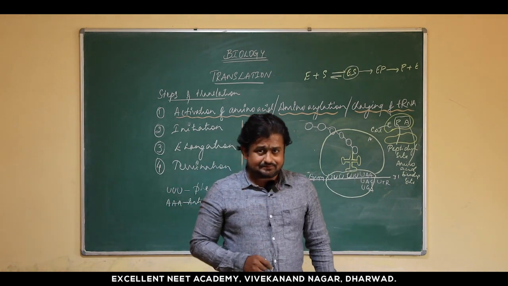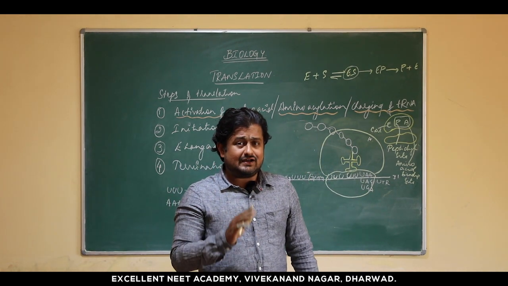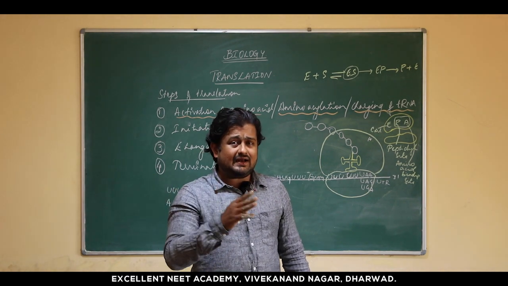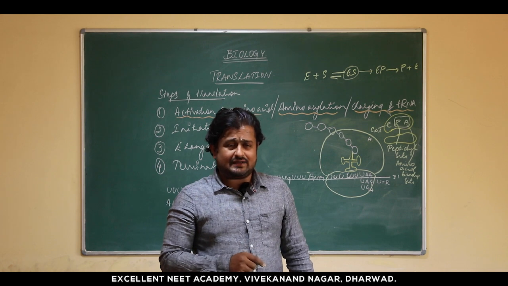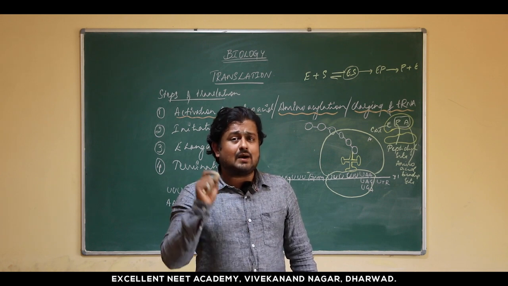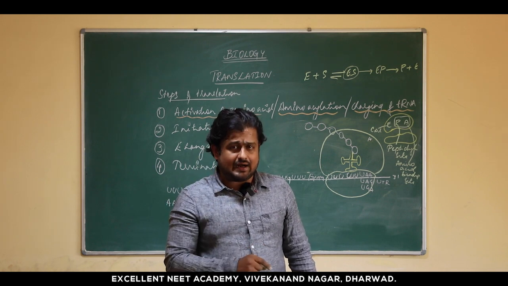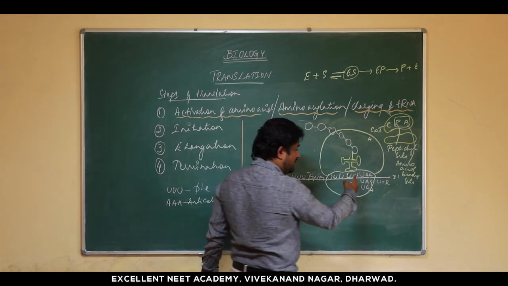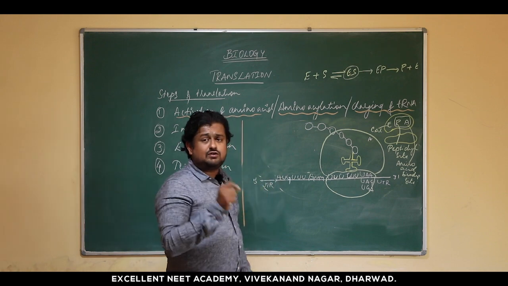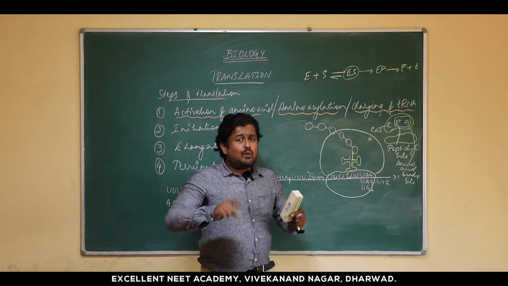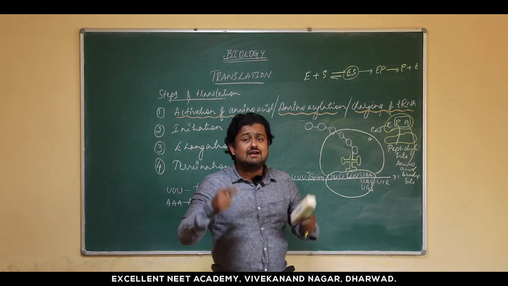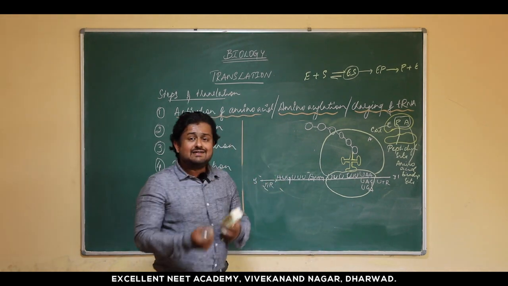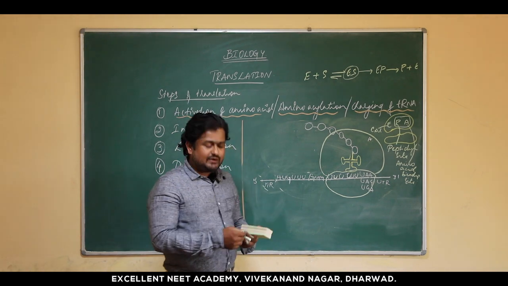Now the fact is there is no tRNA for the stop codons, whereas there are tRNA for all the other codons. So we are having 64 codons. Among that 64 codons, 61 are going to code for the amino acids, and the 3 are the stop codons, that is UAA, UAG and UGA, which do not have a specific tRNA. When they do not have the specific tRNA, they do not code for any amino acid. So at this particular moment, there is no amino acid which is going to enter into the ribosome.